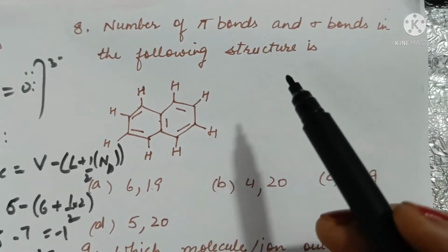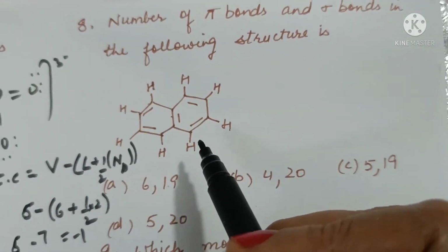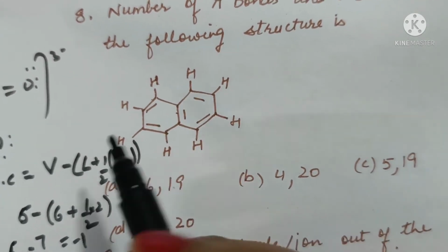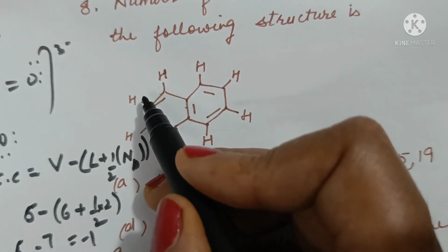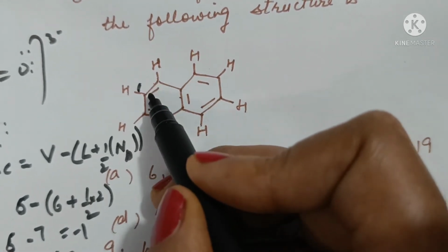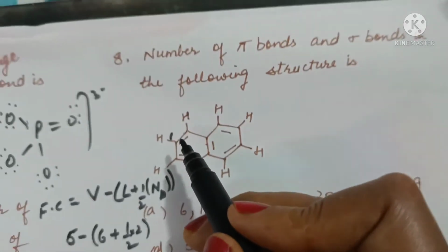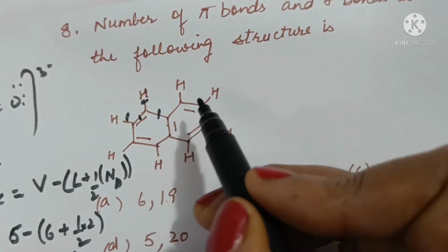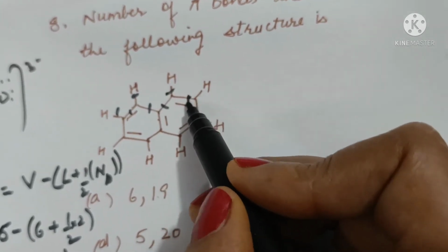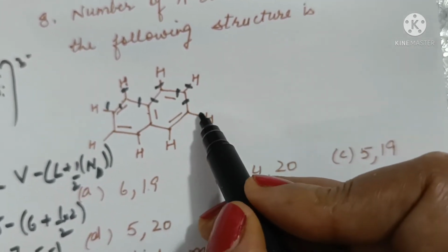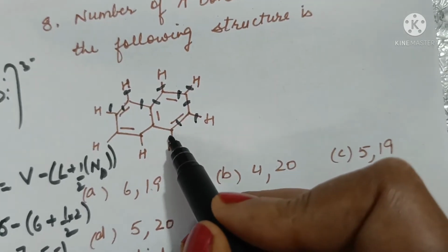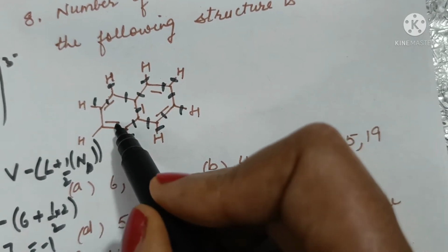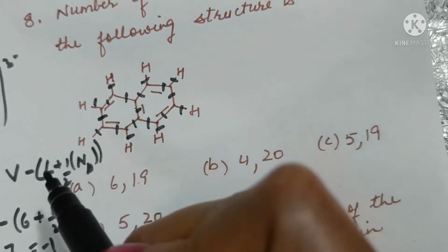Number of pi bonds and sigma bonds in the following structure are, so number of pi bonds are 1, 2, 3, 4, 5, and number of sigma bonds, let's start from here, 1, then of the double bond 1 is a sigma bond, so 1, 2, 3, 4, 5, 6, 7, 8, 9, 10, 11, 12, 13, 14, 15, 16, 17, 18 and 19.